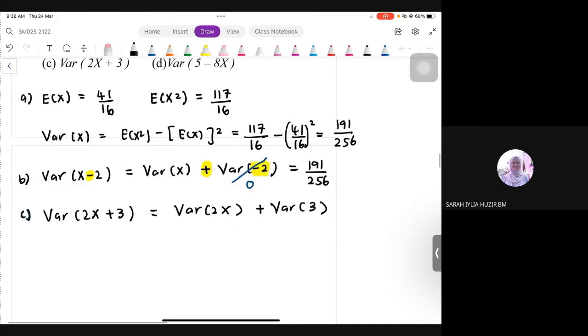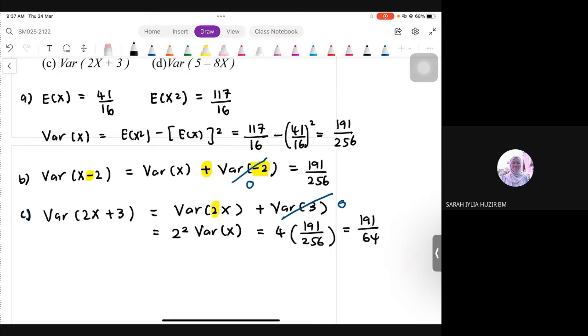Okay, ini tak ada masalah. Variance of 2x, just be careful. This is constant. You want to bring it outside of the bracket because this is variance. You have to square it out. So this is actually 2 squared times with variance x. Constant tu kena squared. Kalau expectation tak payah. Kalau variance mesti. Variance 3 same as before. That is just a constant. So dia dah jadi 0. Hilang dah. Okay. Sambung balik. So this is actually 4 times with 191 over 256. So finally our answer should be 191 over 64.